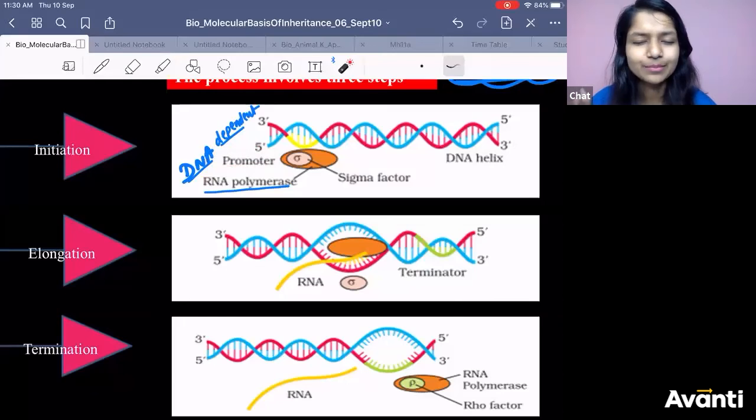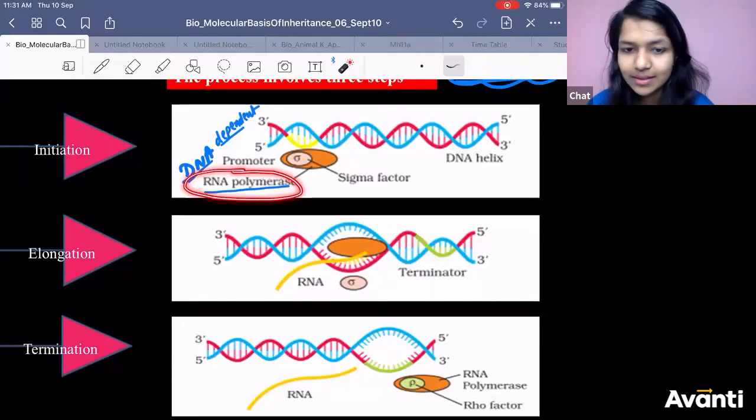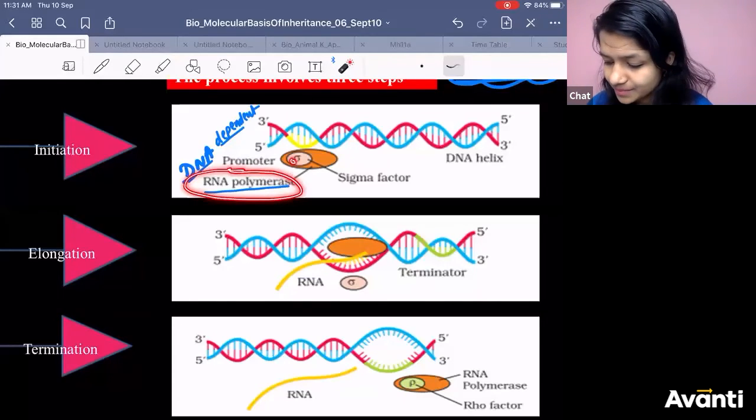Transcription is very simple. In replication, we had learned so many things, na? Helicase, SSB, topoisomerase, DNA polymerase. All these enzymes we had spoken about. In transcription, there is one God, and that one God is RNA polymerase. Cool? What is the enzyme? RNA polymerase. Got it? So RNA polymerase has a sigma factor.